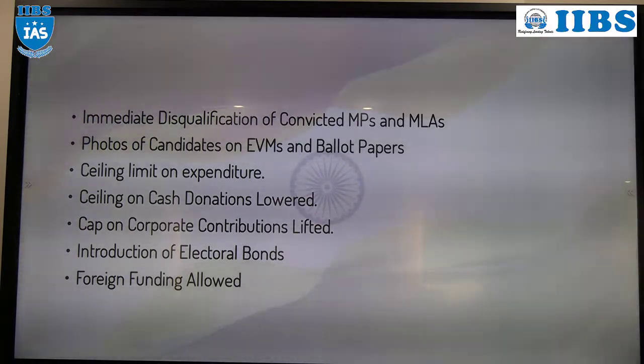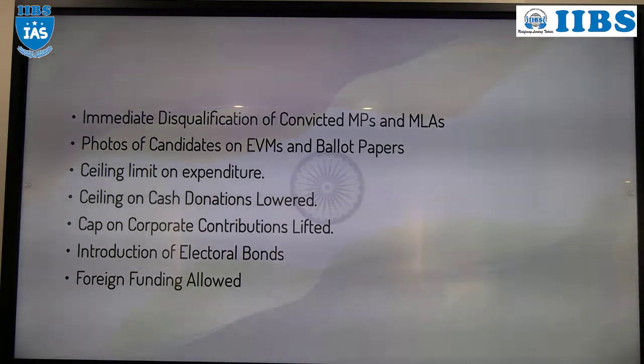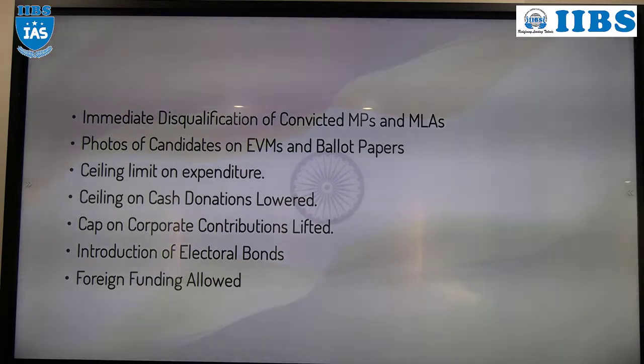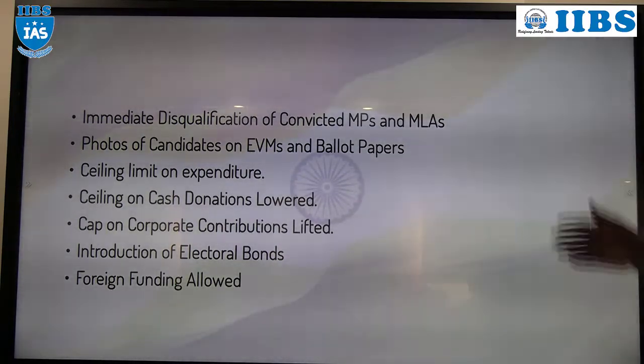Earlier he got 3 months of time, then he filed an appeal and the case would be pending in the Supreme Court or High Court. But now there is no such thing. Once the court convicts that legislator as guilty, he has to be disqualified immediately.